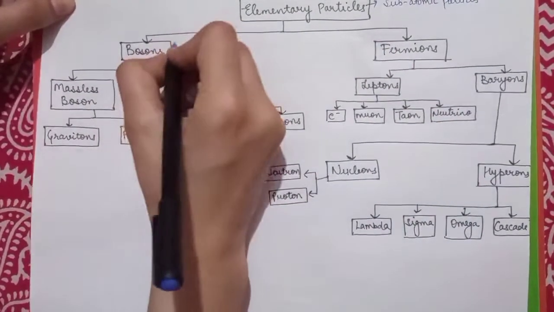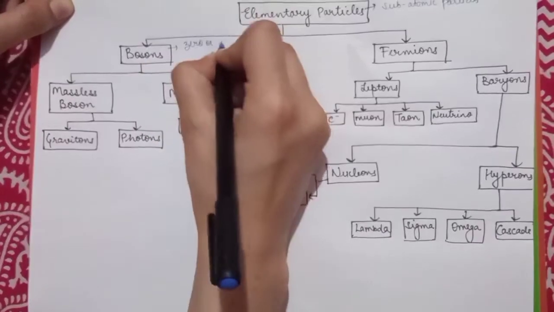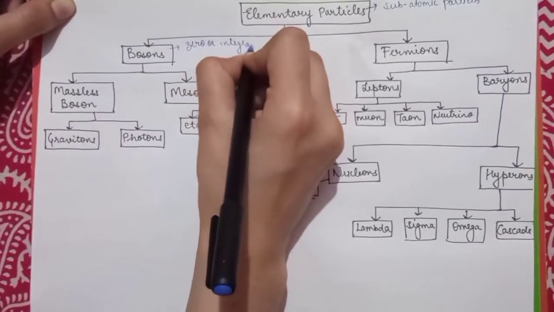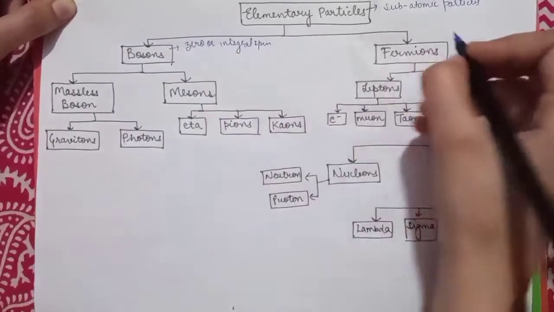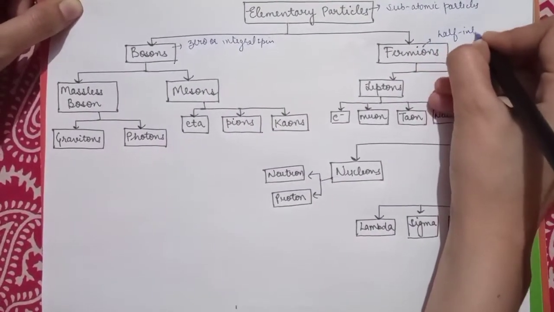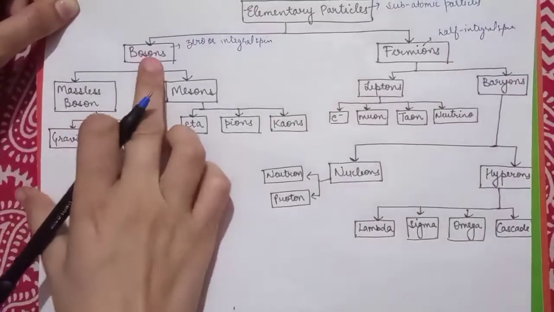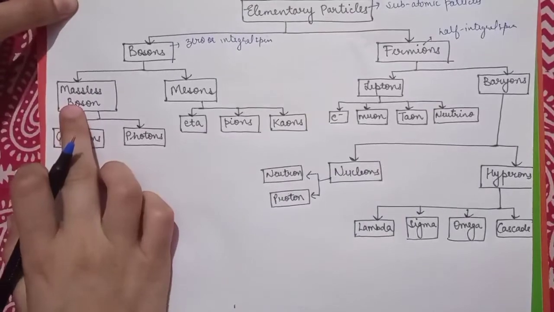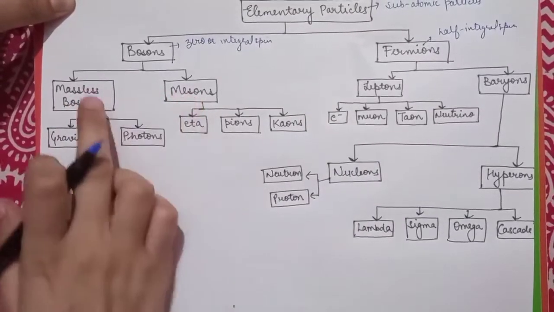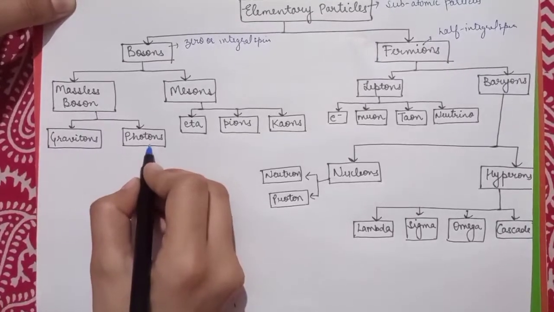Bosons are the particles which have zero or integral spin, while the fermions are the particles which have half integral spin. Bosons are further divided as massless bosons and mesons. Massless bosons are further classified as gravitons and photons.